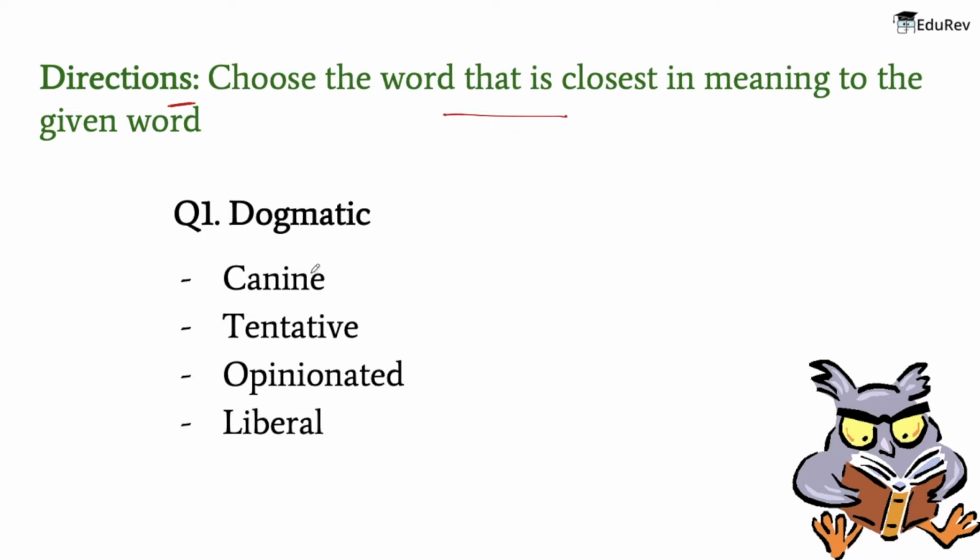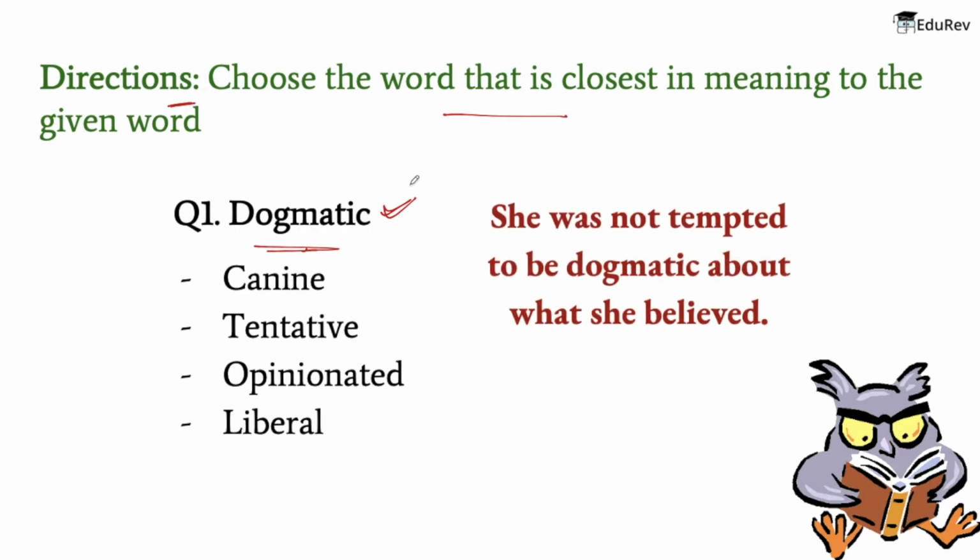Alright, so the first word is dogmatic. What is the meaning of the word dogmatic? Dogmatic is when you're inclined to lay down principles as undeniably true. For example, in this sentence: she was not tempted to be dogmatic about what she believed.